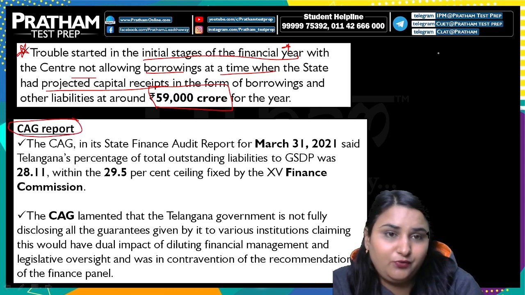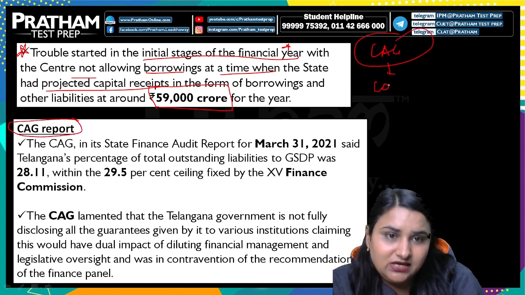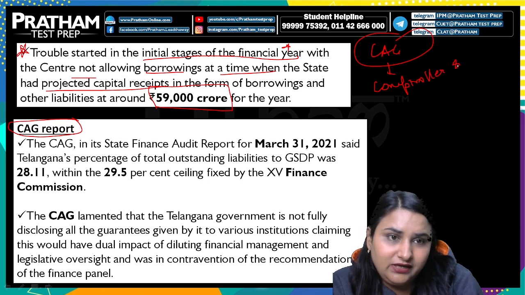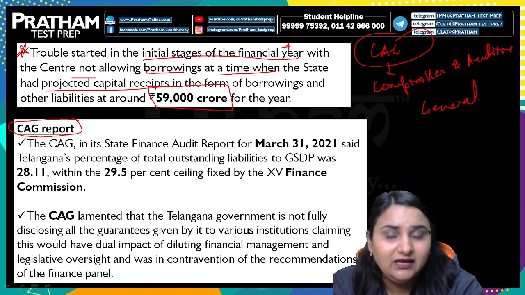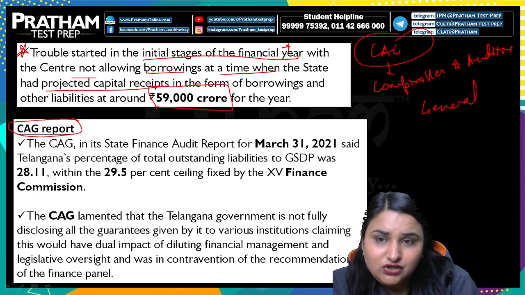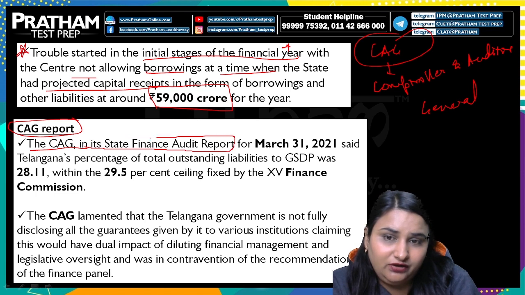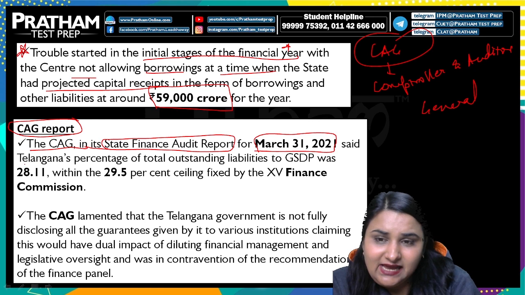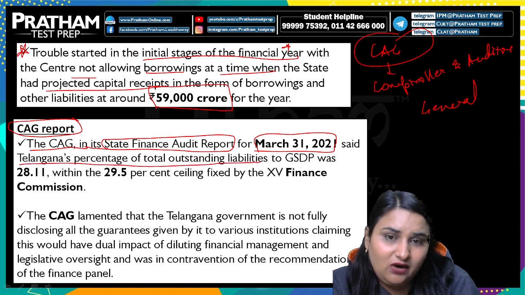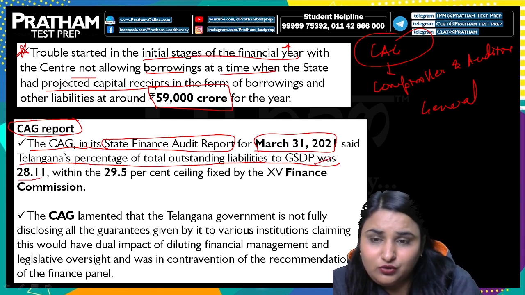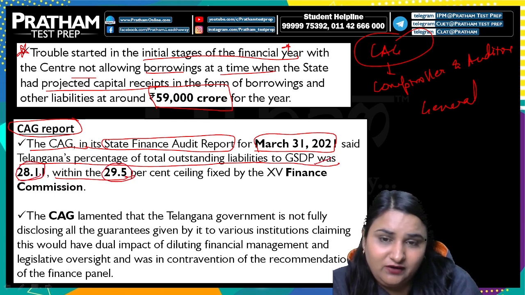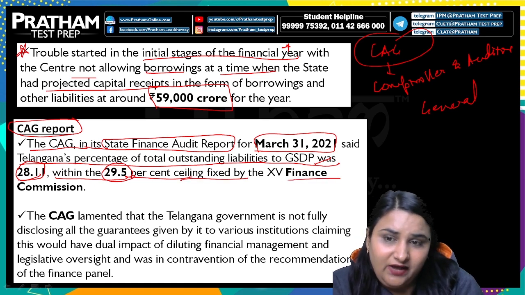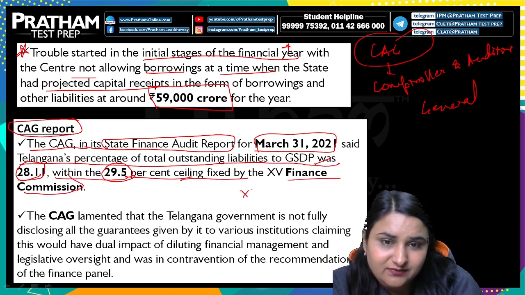Now if we talk about the CAG report, CAG stands for Comptroller and Auditor General of India. In the State Finance Audit Report from 31st March 2021, it said that Telangana's percentage of total outstanding liabilities to GSDP was 28.11 within the 29.5% ceiling fixed by the Finance Commission. Which Finance Commission?